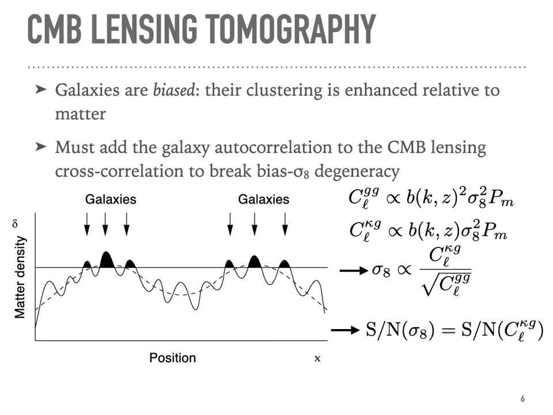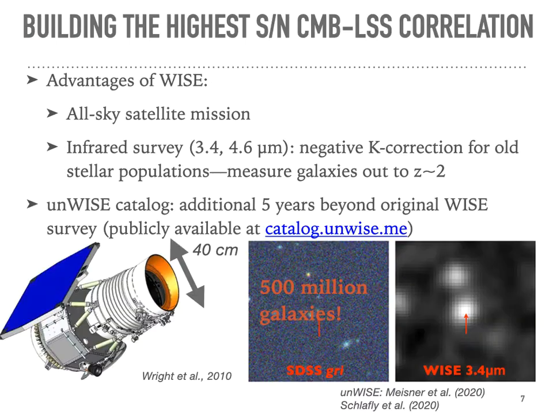So to get better cosmological constraints, this really boils down to how well we can measure the cross correlation with CMB lensing. So how do we build the highest possible signal to noise CMB lensing galaxy cross correlation? It turns out that the best way to do this is by using a very small infrared satellite called WISE. And WISE has a few advantages that make it uniquely well suited to CMB lensing cross correlations.